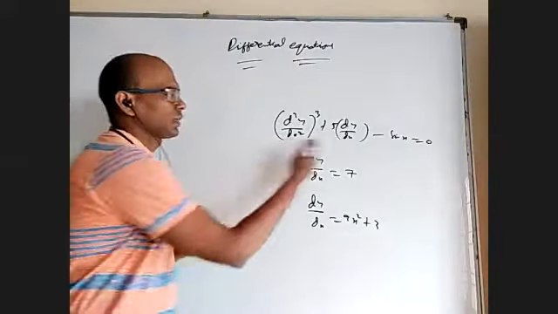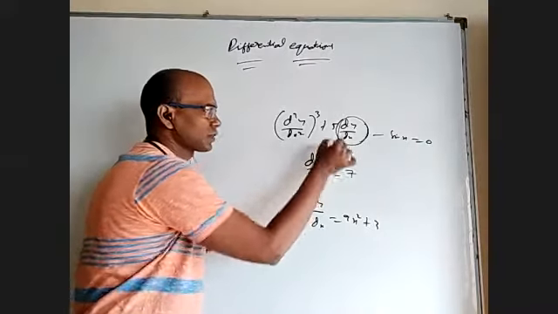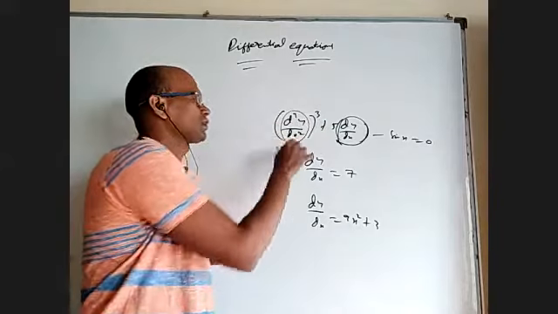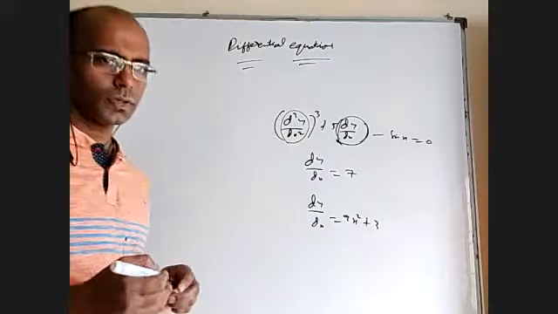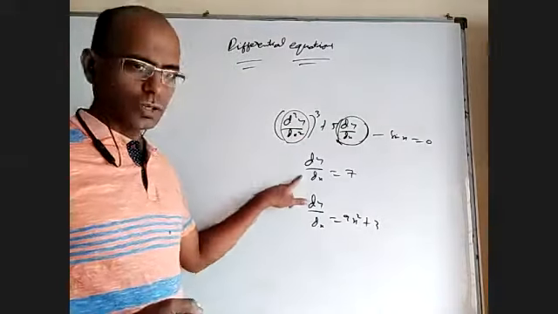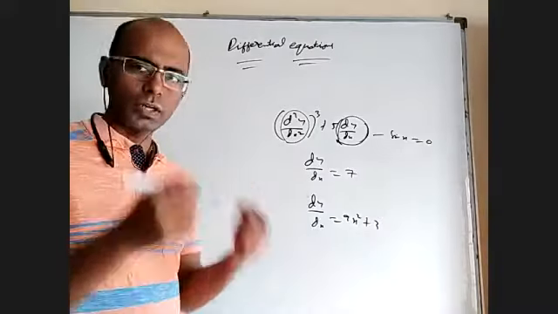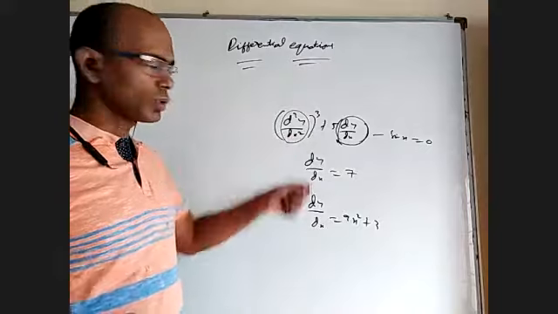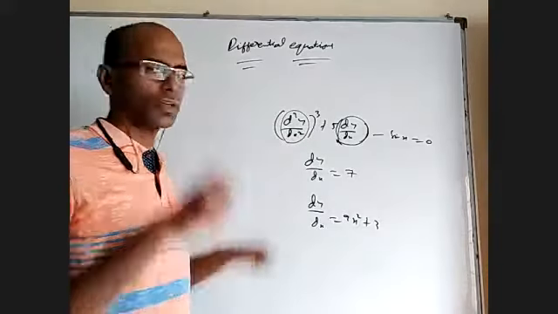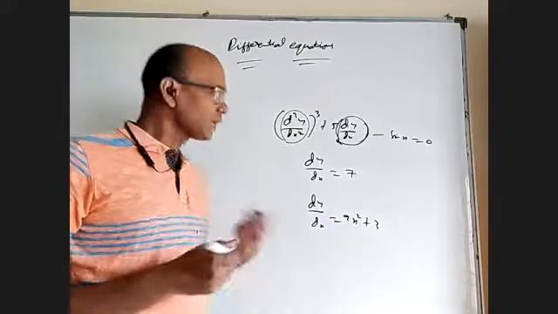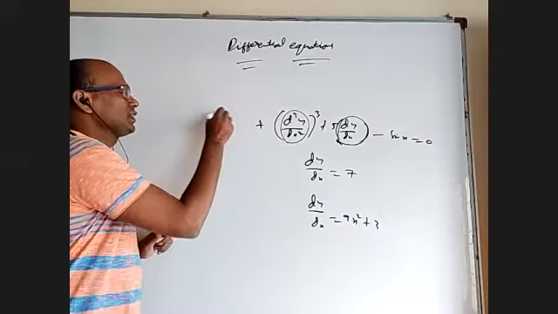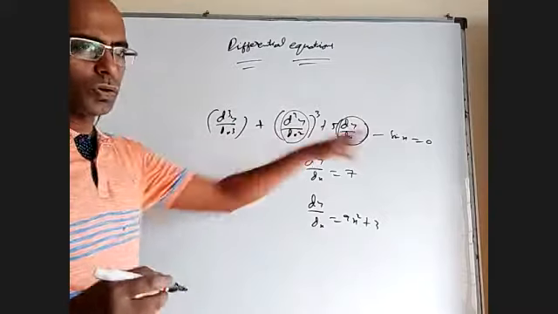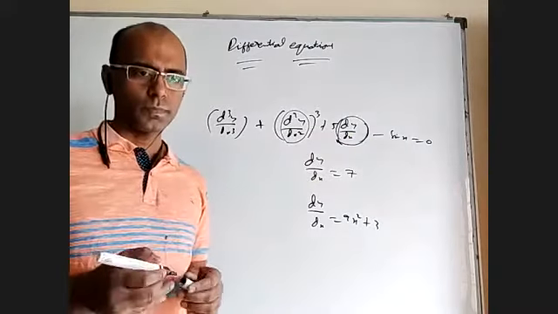For example, if you look at this equation, dy by dx is also there, which is called first order derivative. d square y by dx square is also there, which is called second order derivative. If this is only first order, we say order 1. This is also only first order, order 1. There order 1 and order 2 both are there, so we say for this differential equation, order is 2. If it also has, let us say, d cube y by dx cube term, then we say this whole thing is a differential equation of order 3.